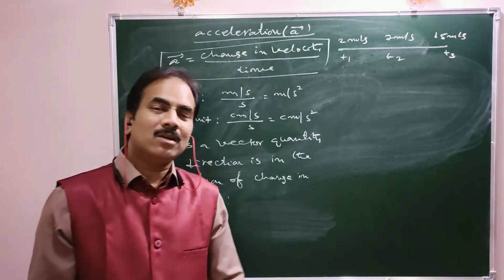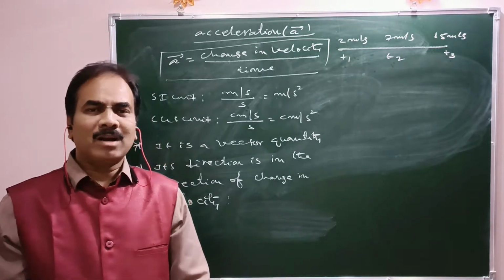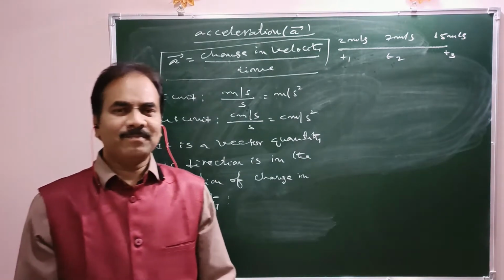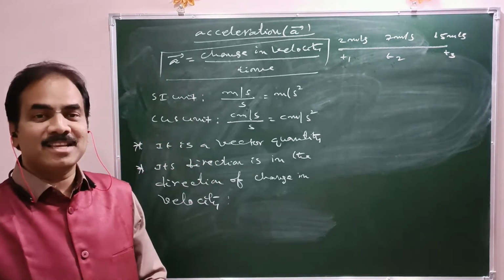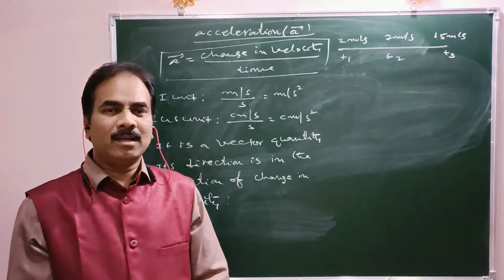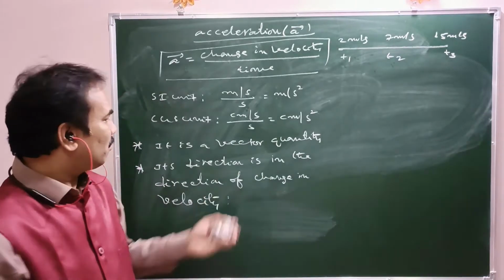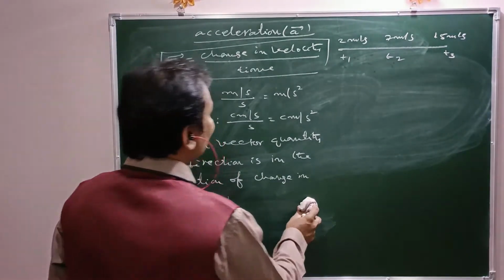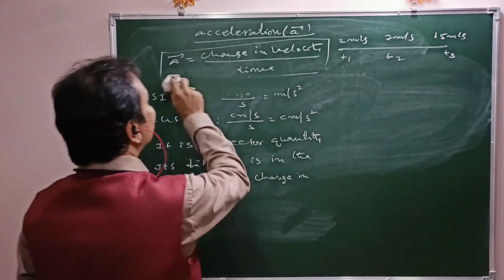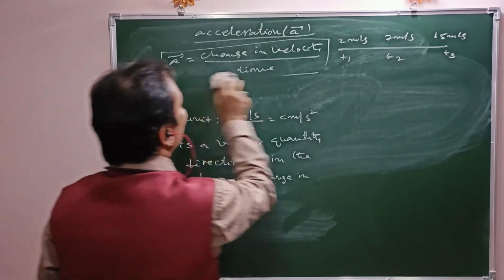Average speed means total distance covered upon total time taken to cover that distance. Similarly, here also average acceleration means the total change in velocity upon total time taken to have that change in velocity. So naturally that is average acceleration. Now let us see one by one.